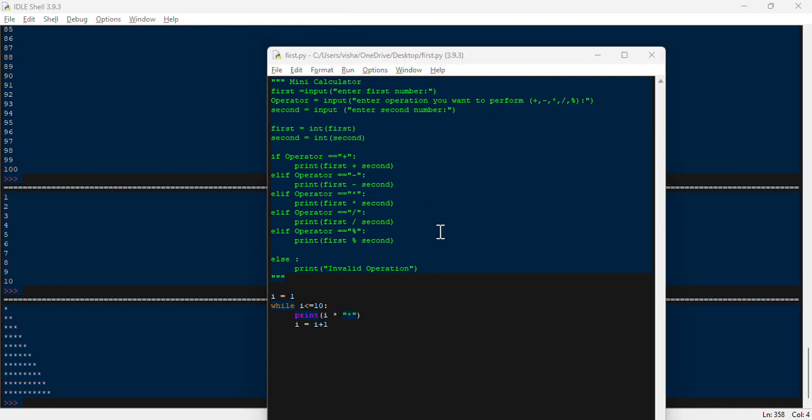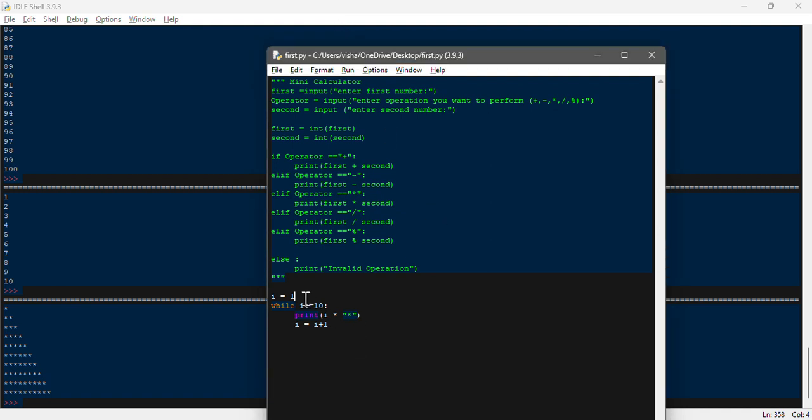Similarly, if you want to write this pattern the opposite way, for an example, you want the 10-star line to be in the first place and the single star to be in the last place.